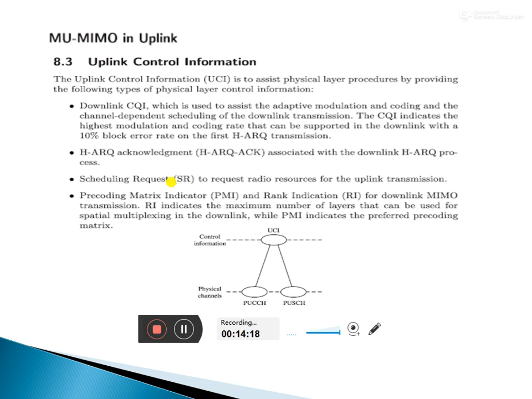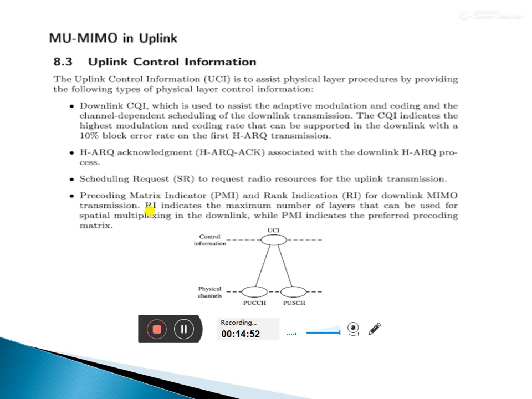After getting the signal through the scheduling request, the precoding matrix indicator and rank indication will be there for downlink MIMO transmissions. Precoding matrix indicator and rank indication for downlink MIMO transmissions.